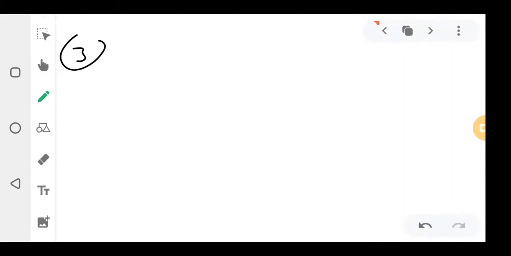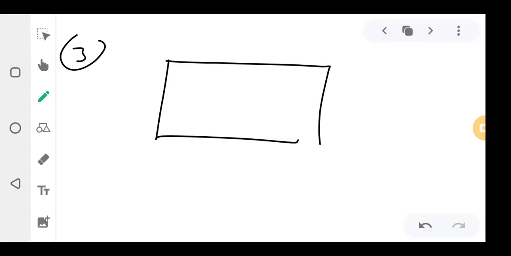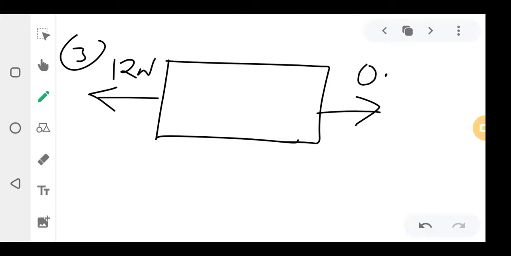Question 3, they have given you a table like this. This side is 12 newtons. This side is 9 point.